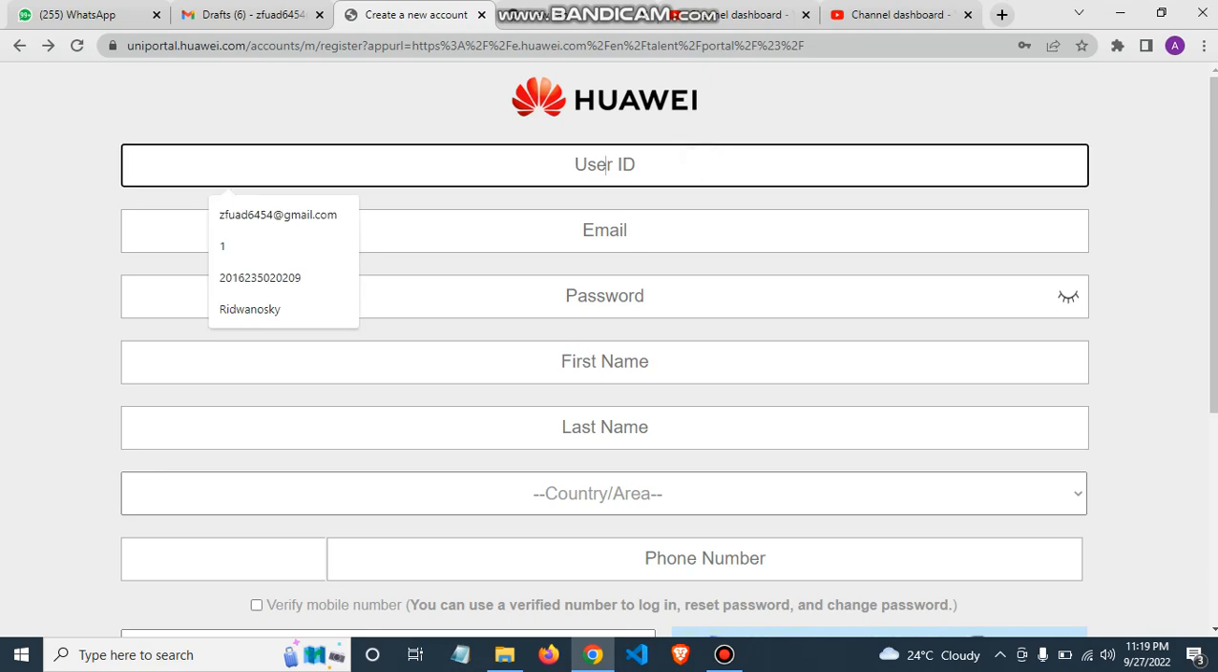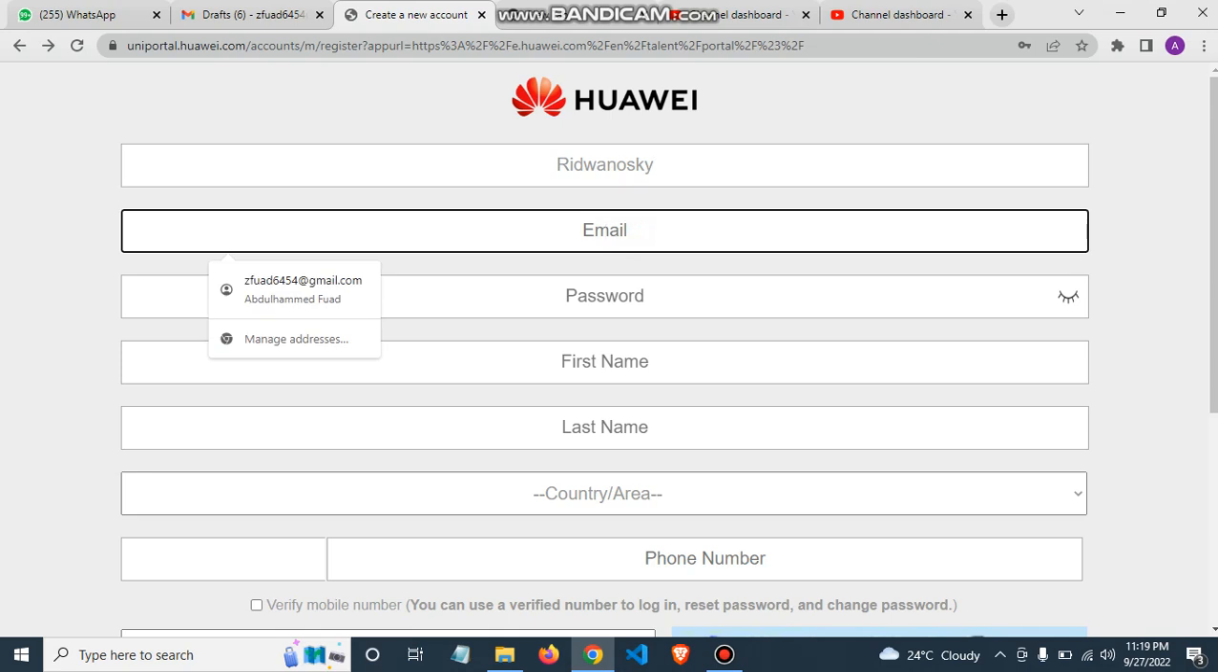But you can also use it to log in, aside from using your mail to log in. So, we are now going to input anything of your choice. For my own case, my own nickname or username is Ridwanowski. Now the next thing is my mail.